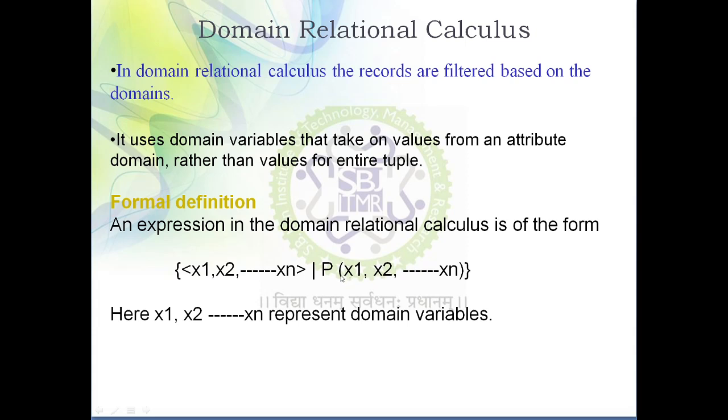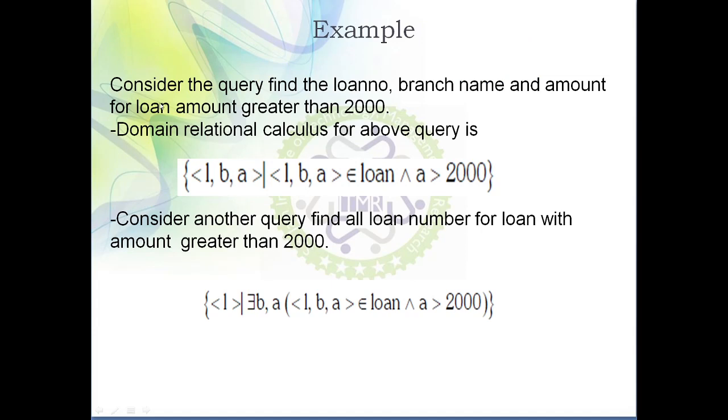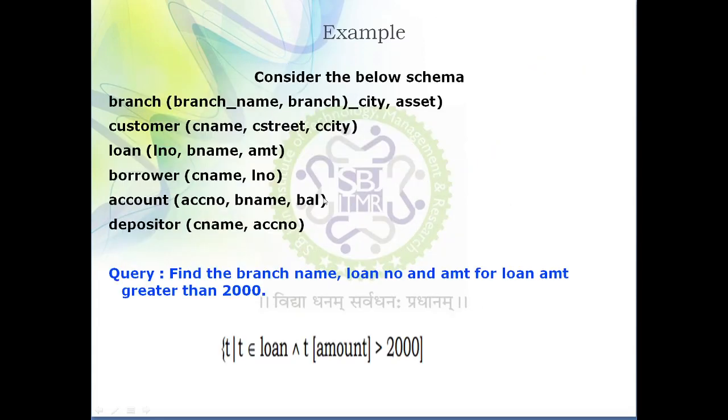Because in this case also we need to provide the condition, but here we are more focusing on the domain variable. Now let's take a simple example to illustrate this concept. It will make use of a domain variable. Again we consider the same example that we discussed in tuple relational calculus. Our problem statement is the same: we want to find loan number, branch name, and loan amount for loan amount greater than 2000. This is the same first example we discussed in tuple relational calculus.